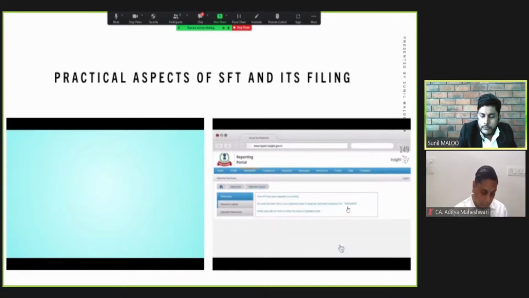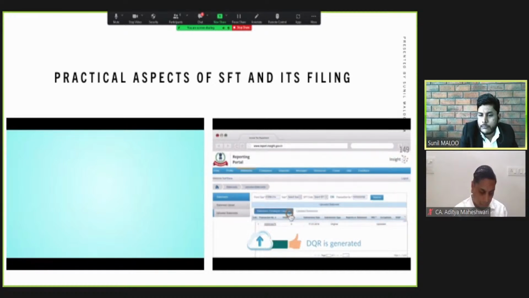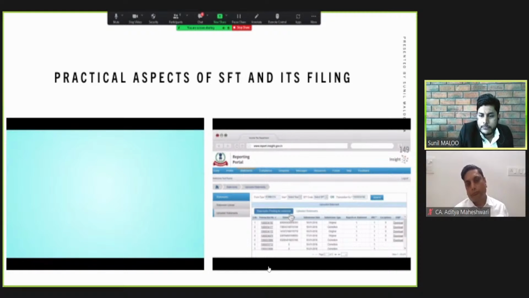If the upload is successful, an acknowledgement message will be displayed along with the transaction number, and an email will be sent to the registered ID. Post that, SEC MA and file level checks will run and a unique statement ID will be generated, which will be used for future references and shall be communicated through email. To view uploaded statements, go to the Uploaded Statement link under the Statements tab. For cases where a statement is uploaded, processed for data quality and DQR is generated, it shall be visible under the Statement Pending for Correction tab. Only completely successful statements shall be visible under the Uploaded Statement tab, where there are no defects or exceptions in any of the reports.